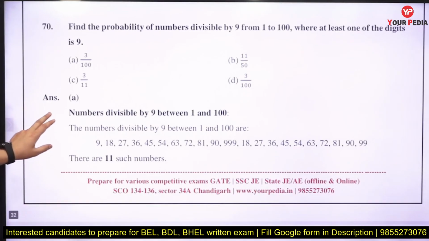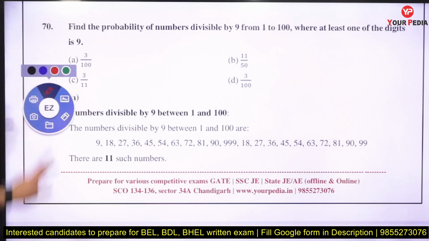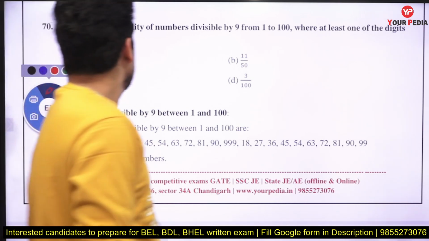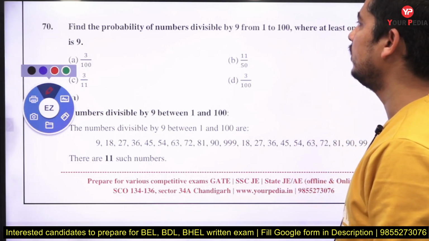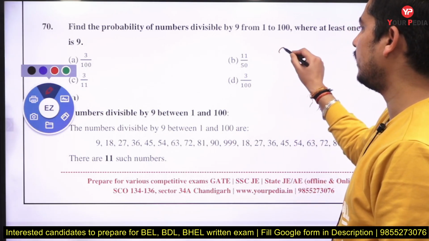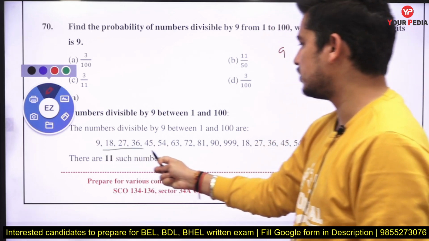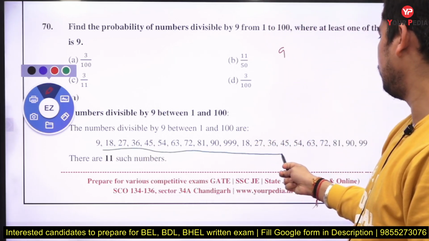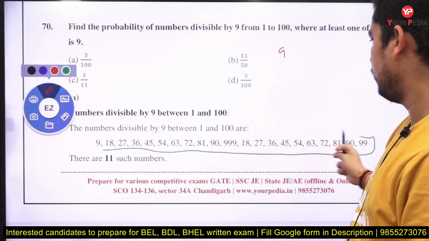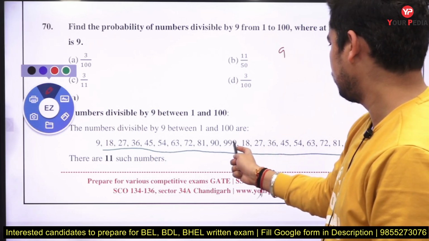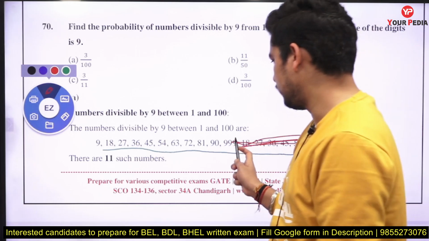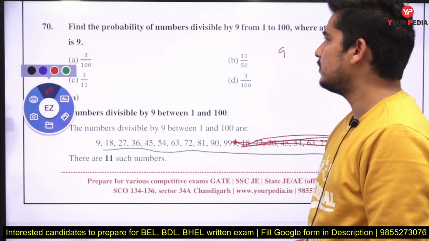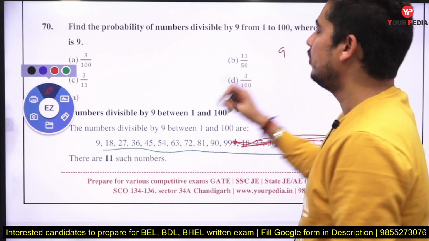Find the probability of a number divisible by 9 from 1 to 100 where the last digit is 9. First, we have to find the numbers which are divisible by 9. You can see here 9, 18, 27, up to 99. Amongst these numbers, we have to find only those numbers whose last digit is 9.